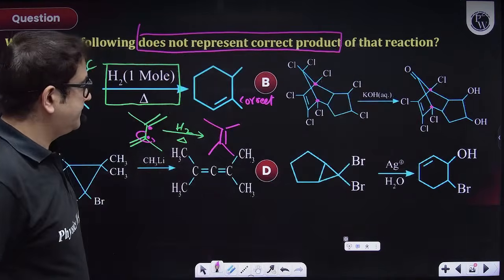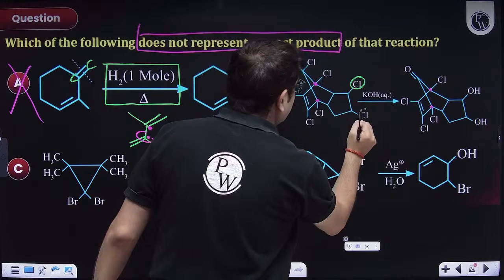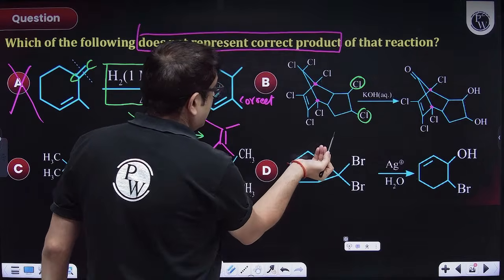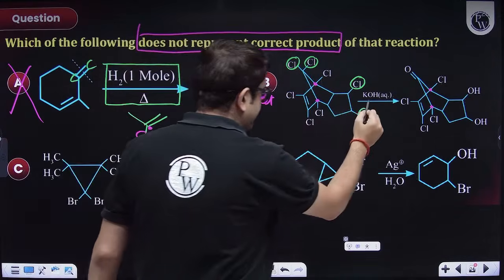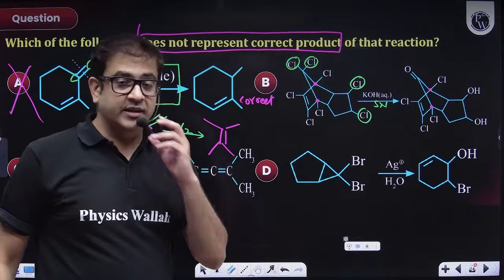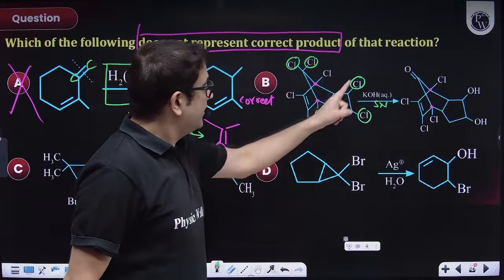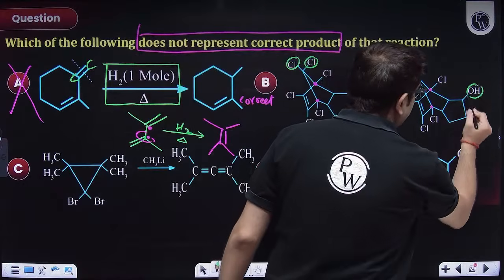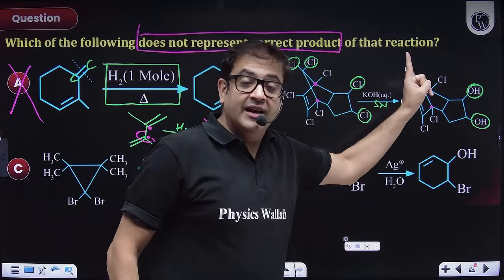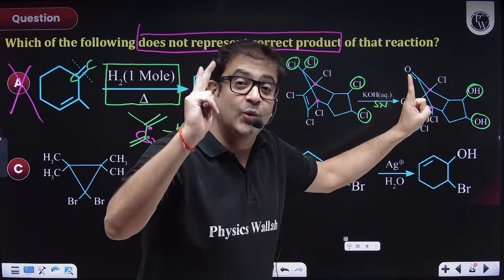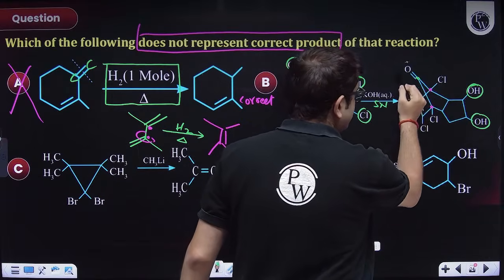So I'm happy. What about these chlorines? I'm marking them with a different color. This chlorine and these two chlorines can easily undergo SN reaction. Why? Because I have aqueous KOH. Chlorine, being a good leaving group, will leave, and OH will be substituted. So these two chlorines will be gone and I'll get the corresponding 2 OH, but one carbon having 2 OH, that is a geminal diol, will dehydrate and the corresponding carbonyl group will be produced. So this also I'm happy with.